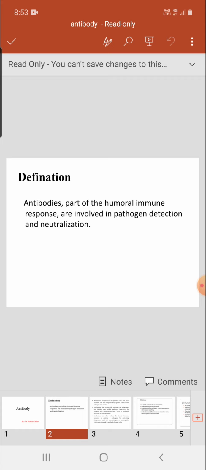What is an antibody? Antibodies are part of the humoral immune response that are involved in pathogen detection and neutralization. Actually, antibodies are proteins. These are mainly proteins produced by the B cell in bound form, but further these work independently, and antibodies are mainly proteins that help in clearance of antigen or foreign particles that enter into our body.